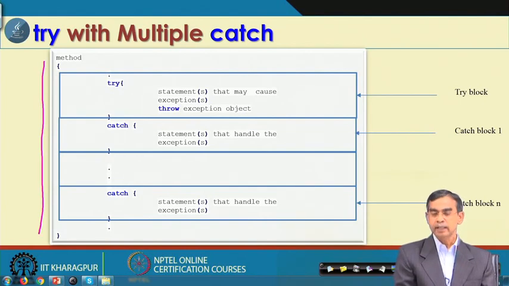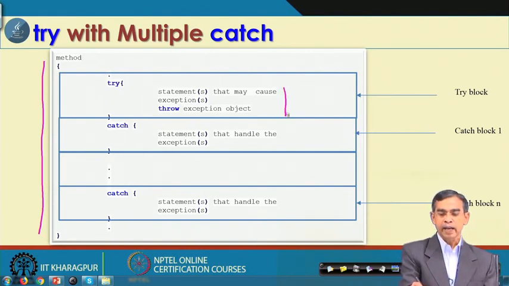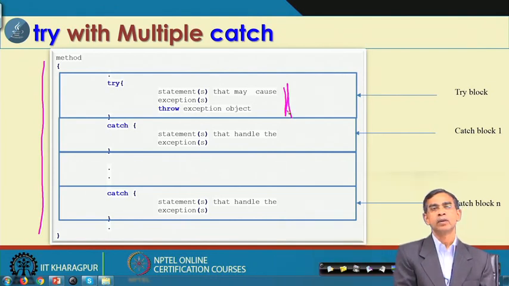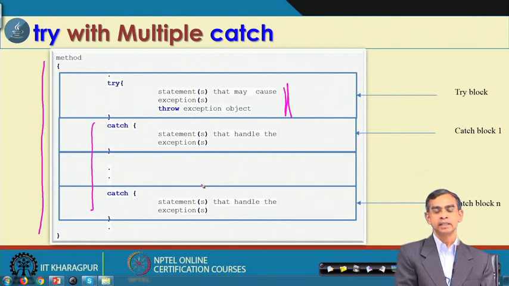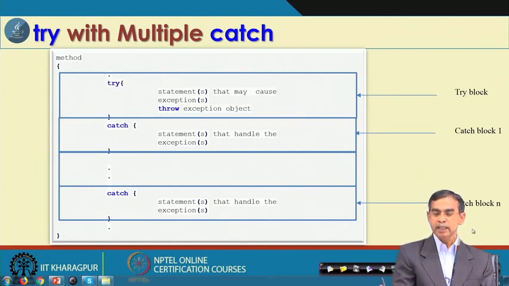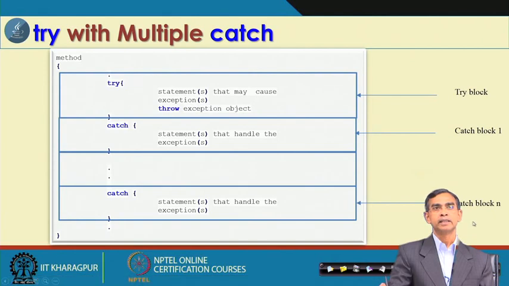Here the concept is that the try block will catch whatever exception occurs. So, only one try block is responsible for catching all the exceptions, and for each exception we have to maintain a catch block, so that the corresponding catch block takes care of the corresponding exception. So, this is the concept. If multiple errors or exceptions occur in a program, they can be tried with one try block and caught with multiple catch blocks.